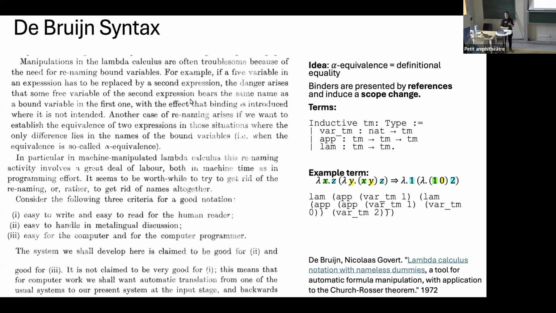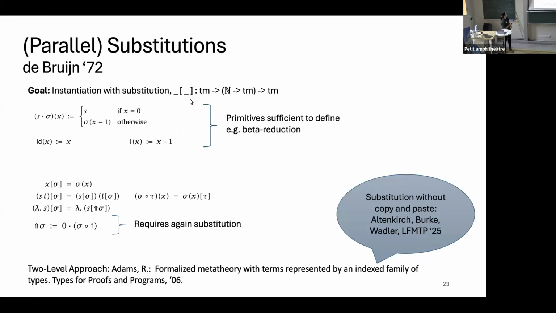So as I said before, we have to define the syntax, we have to define substitutions, and then we have to think about the lemmas we need about this. So let us go to the second part, which is about the substitutions. Substitutions, again, we will use what de Bruijn already defined. We will use parallel substitutions. So what we want is an instantiation with parallel substitutions, meaning that we have a substitution which is a function from nat to terms. So all variables are replaced at the same time, and then we get a term again.